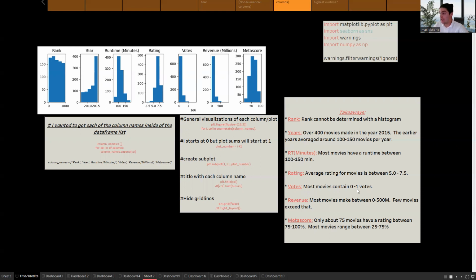Votes. Most movies contain 0 to 1 votes. Just because you watch the film doesn't mean it's going to get a vote. Not everybody that watches votes. That's what you can take from that. Revenue. Most movies make between 0 to 500 mil. Few movies exceed that. Metascore. Only about 75 movies have a rating between 75 to 100%. Most movies range between 25 to 75. And this is from a data set of about 1,000 rows. So that tells you something right there.